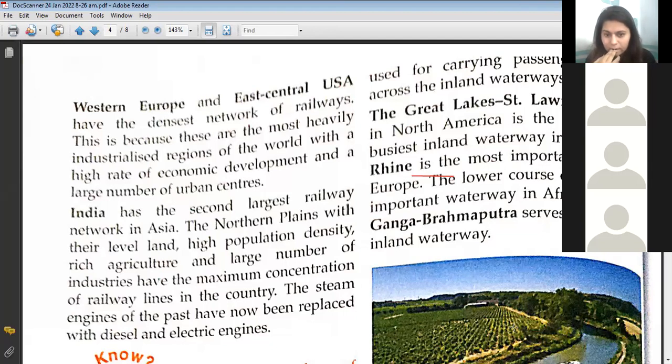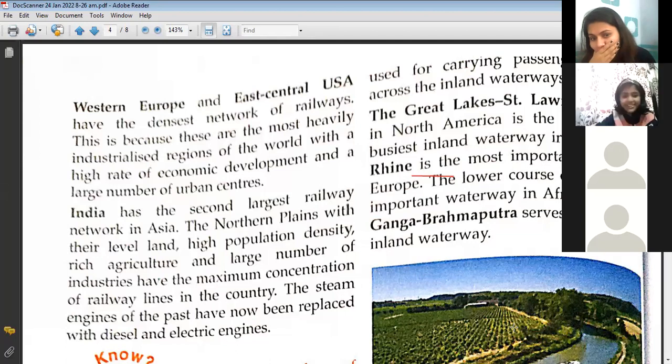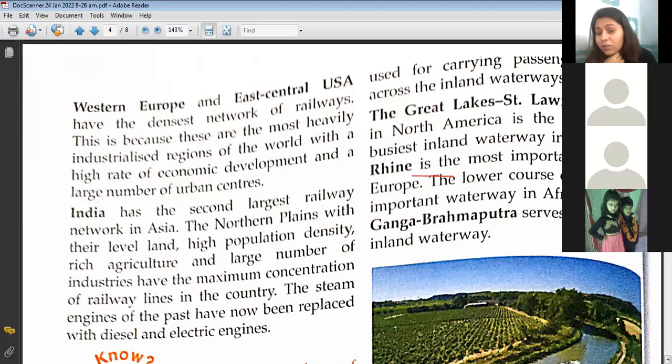Yes, ma'am, James Watt invented that. James Watt is a very famous inventor, children. Haven't you read GK and all? Not Bond, I'm not talking about Bond. James Watt, W-A-T-T.